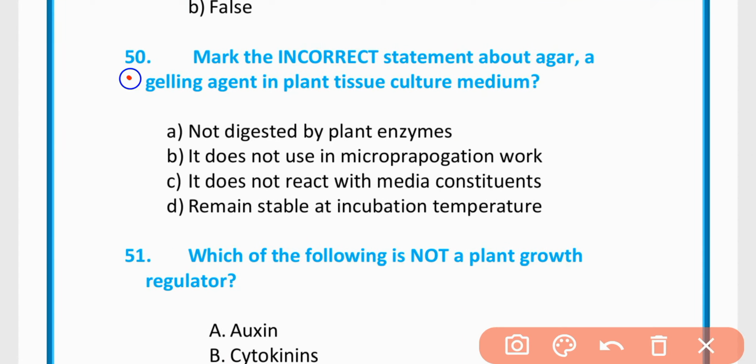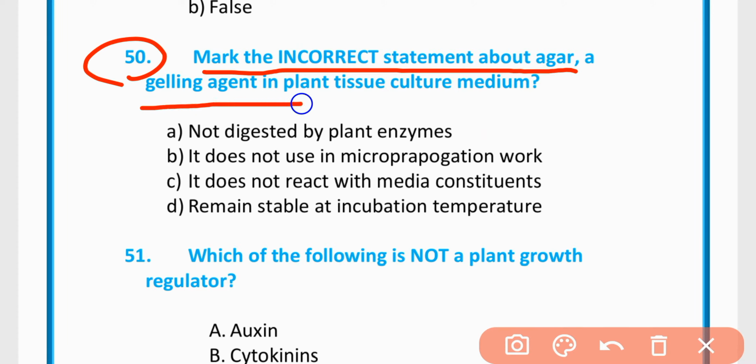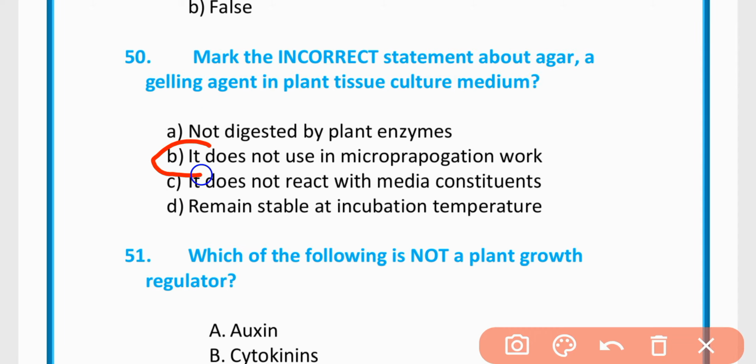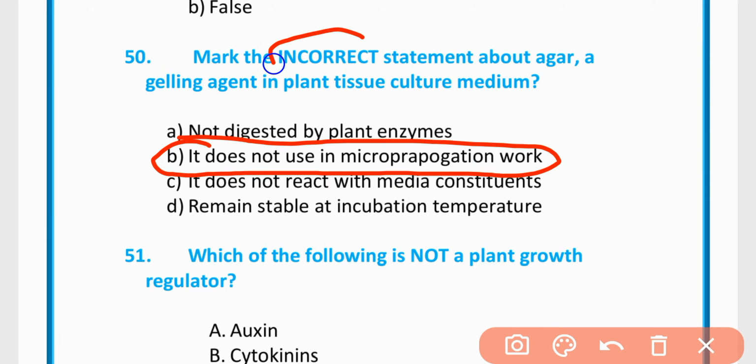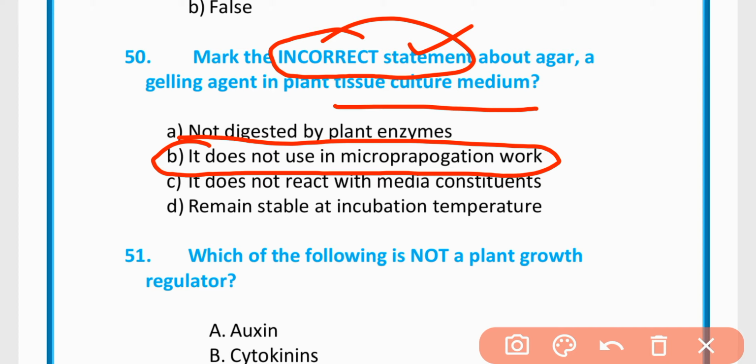MCQ number 50. Mark the incorrect statement about agar, a gelling agent in plant tissue culture medium. Not digested by plant enzymes. It is not used in micropropagation work. It does not react with media constituents. Remains stable at incubation temperature. Statement B is the answer for this MCQ. It is not used in micropropagation work is not a correct statement; it is an incorrect statement for plant tissue culture medium.